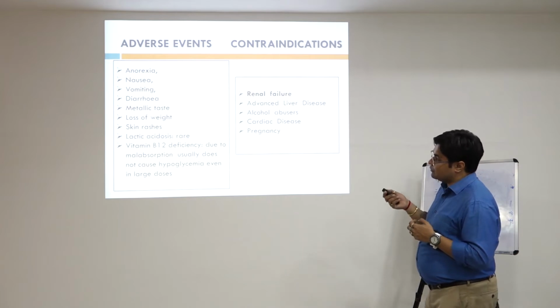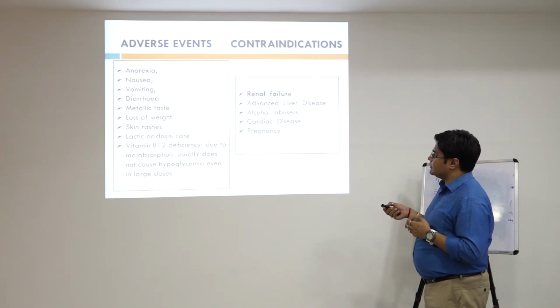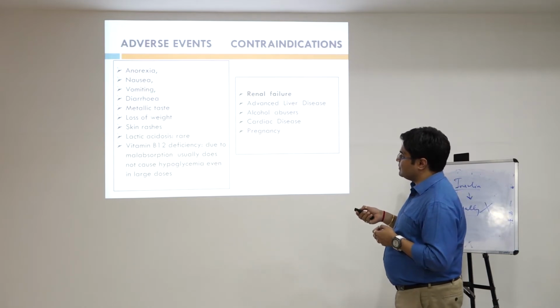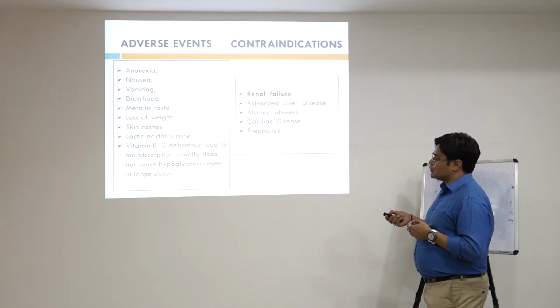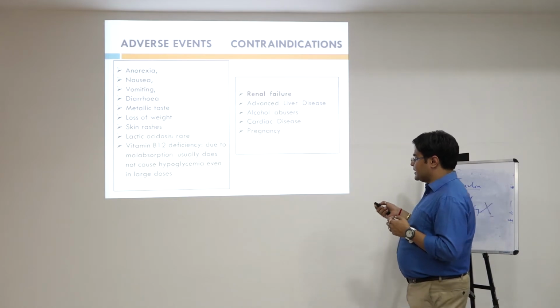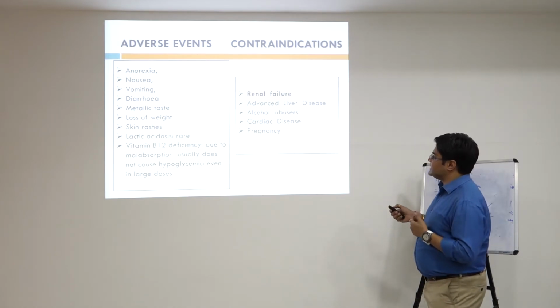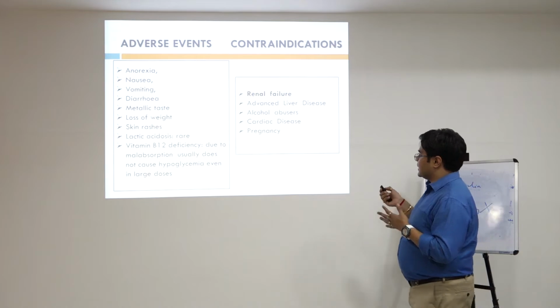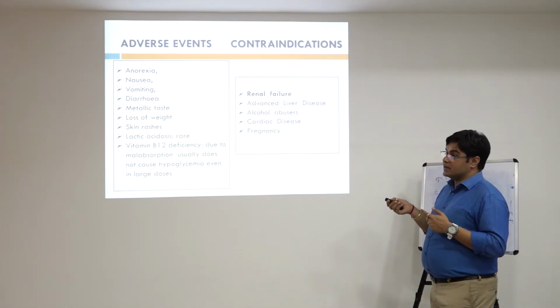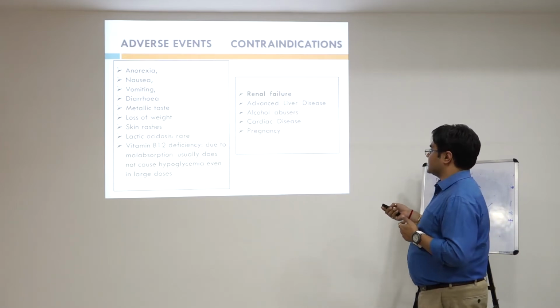Again, some of the adverse effects of this kind of drug, the biguanides, metformin and phenformin, are anorexia, nausea, vomiting, diarrhea, metallic taste, loss of weight, skin rashes, lactic acidosis, and vitamin B12 deficiency. Patients with renal failure, advanced liver disease, alcohol abuse, cardiac disease, and pregnancy are not advised to take phenformin and metformin.